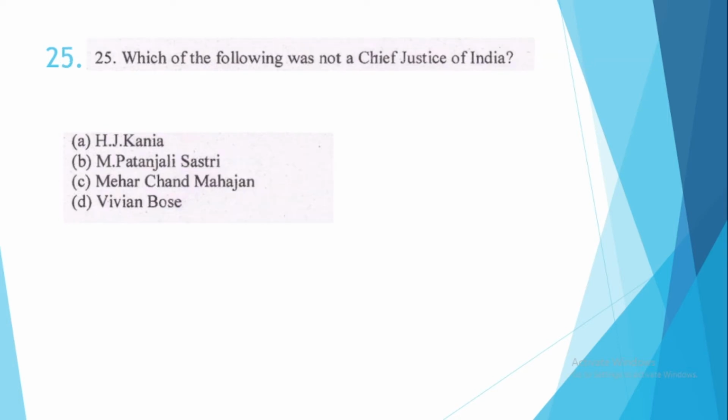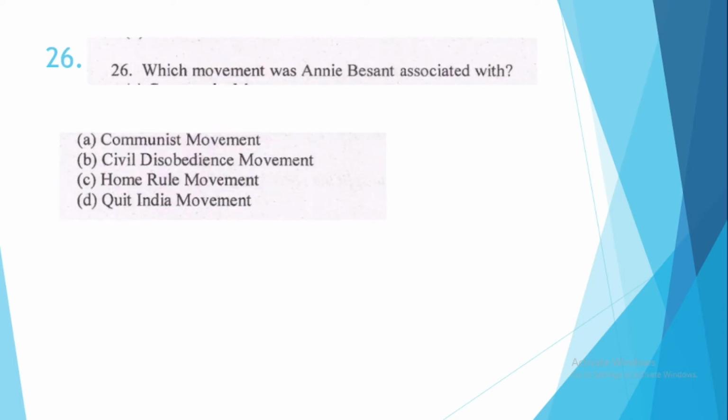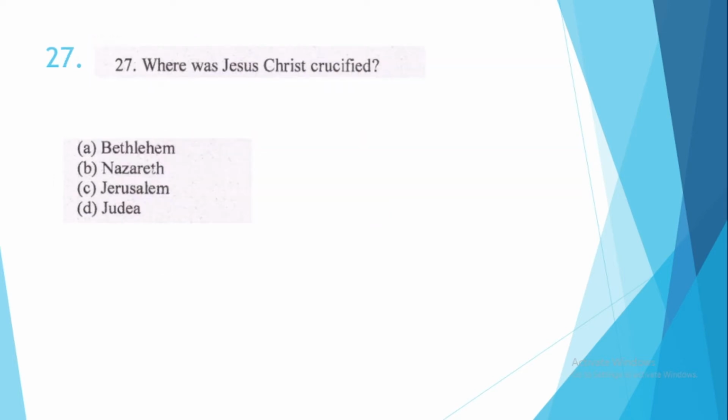Question number 25. Which of the following was not a Chief Justice of India? This is option number D, Vivian Bose, because Vivian Bose was the judge of the Supreme Court, not the Chief Justice of India. 26. Which movement was Annie Besant associated with? This is option number C, Home Rule Movement. 27. Where was Jesus Christ crucified? This is option number C, Jerusalem.